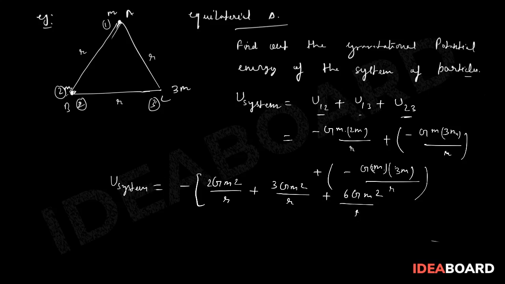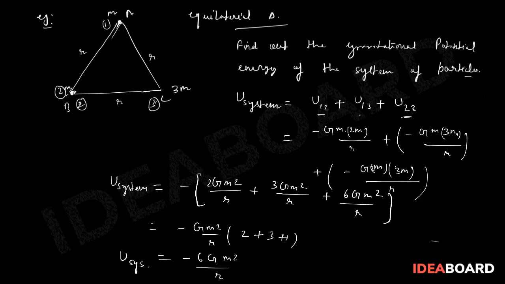This is going to be minus 11 G m square upon r, which is the value of U system. I hope you got how to apply potential energy for a system of particles.